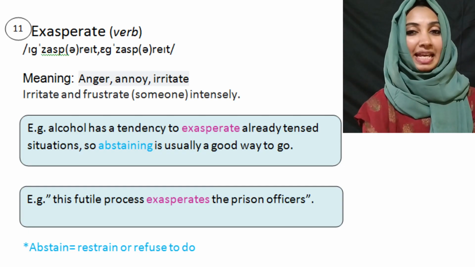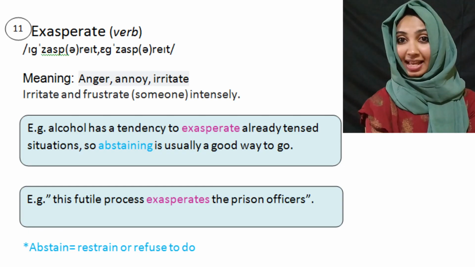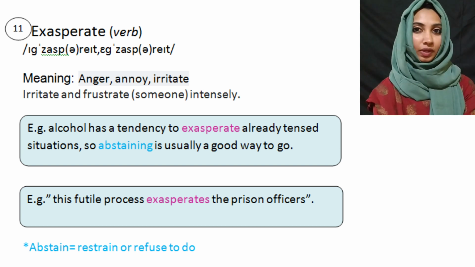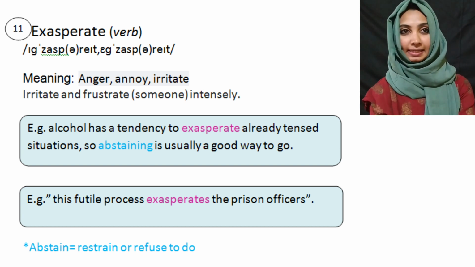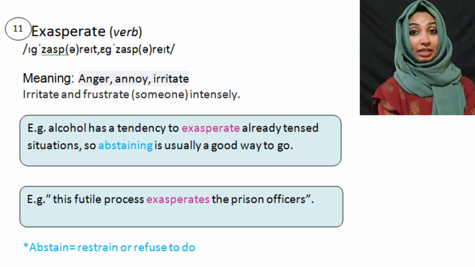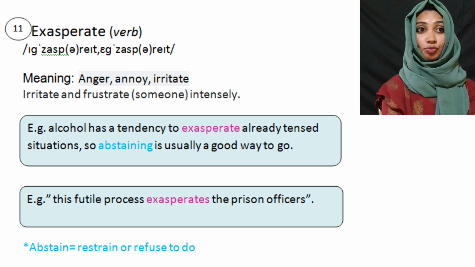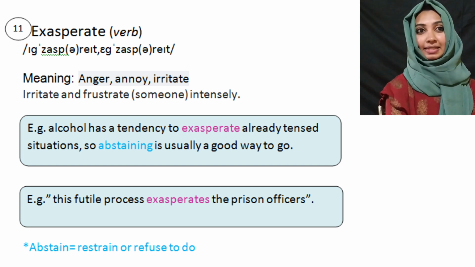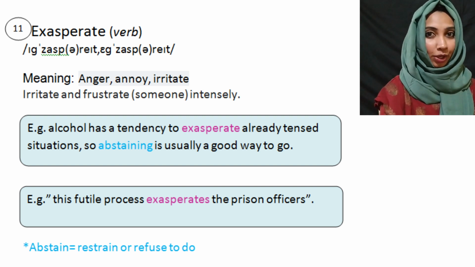Our next term is exasperate. Exasperate. Its meaning is irritate, annoy. Okay, so let's see some example sentences. Alcohol has a tendency to exasperate already tense situations, so abstaining is usually a good way to go.